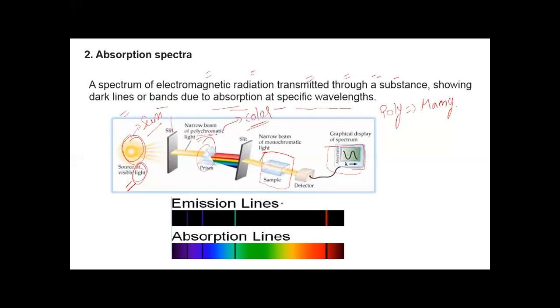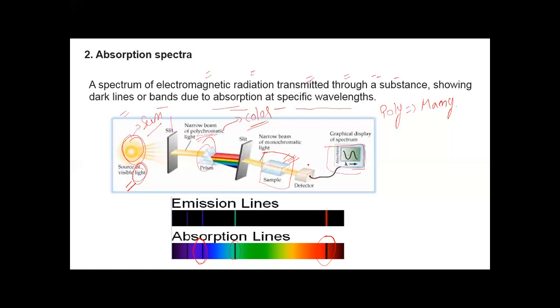So this dark area will tell us these wavelengths are absorbed by the sample. By analyzing this dark band, we are able to understand what this sample contains, because I already told you the spectrum of each element is specific. It is unique.